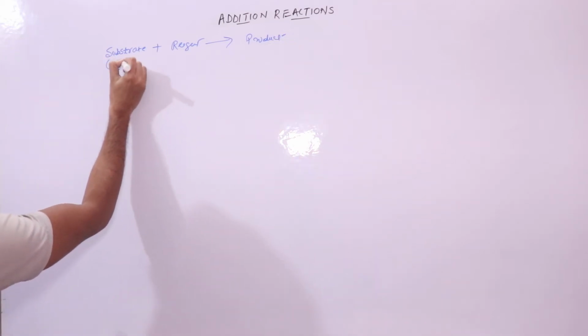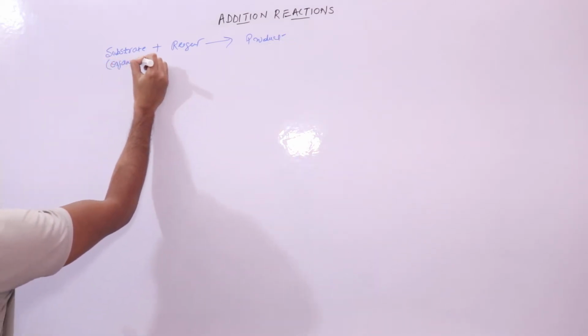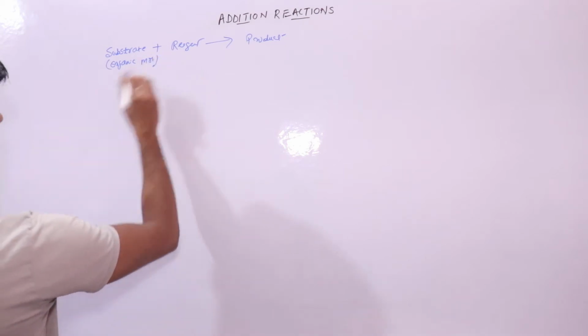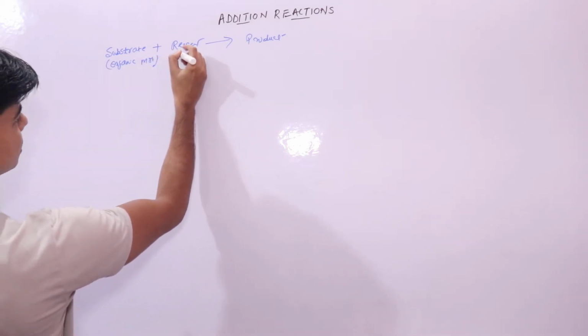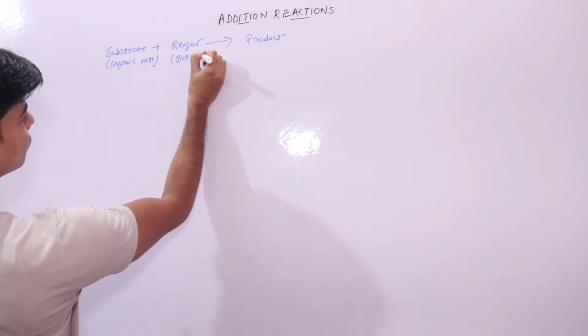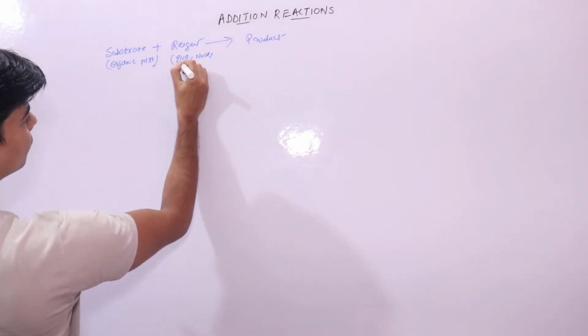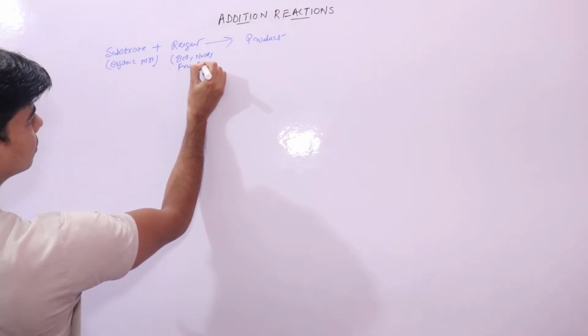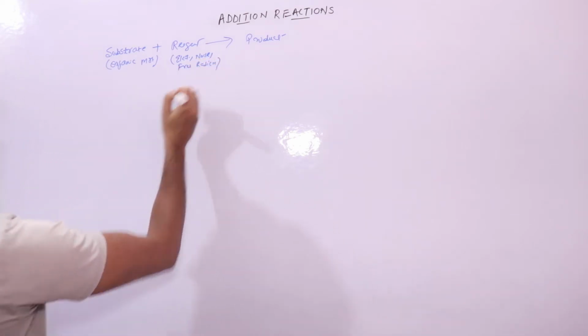Substrate we know is an organic molecule. Reagent may be an electrophile, a nucleophile, or a free radical. This is the basic thing.